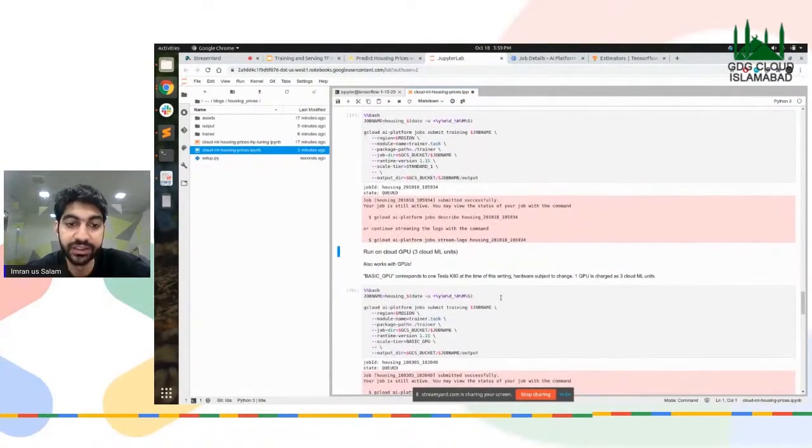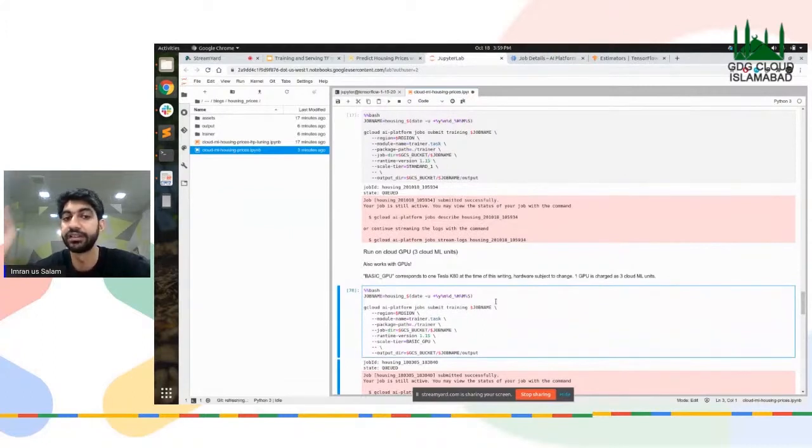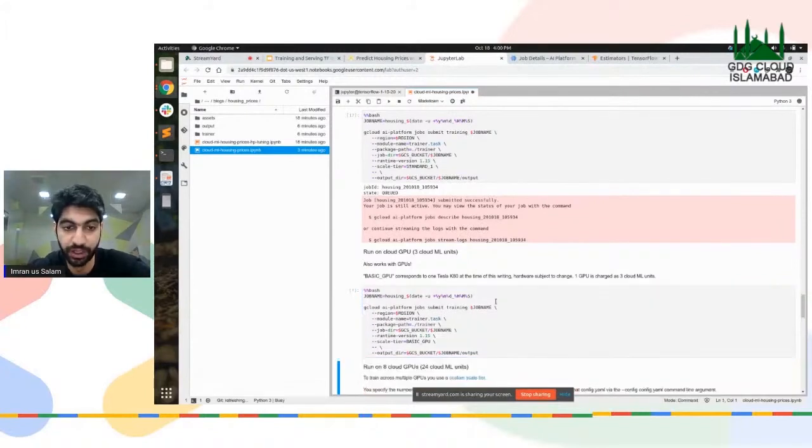Another scale tier is the GPU scale tier. Now I can also submit my job and tell it to run on a GPU. And Estimator is also going to take care of that. You don't have to write extra code for that. Estimator is going to just let the AI Platform know, and it's going to train your model on a GPU. Submitted that job as well.